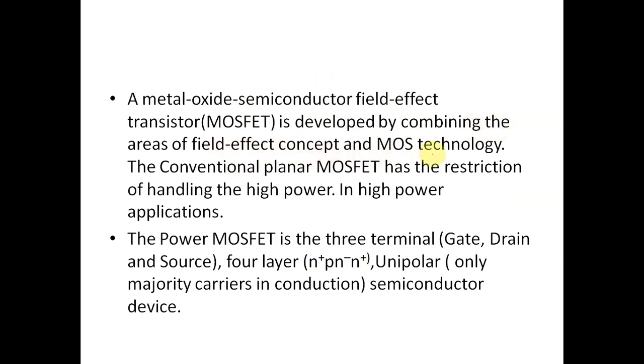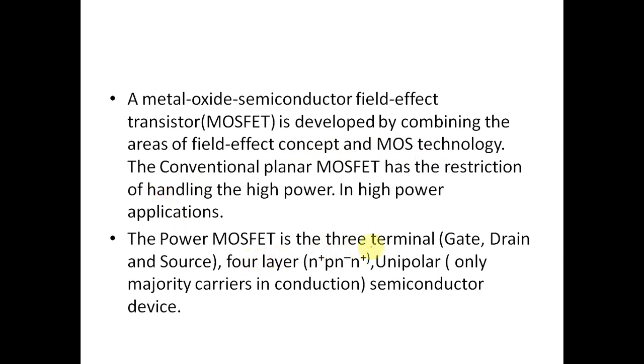concept and MOS technology. The conventional planar MOSFET has a restriction in handling high power, but the power MOSFET is used for high power applications.